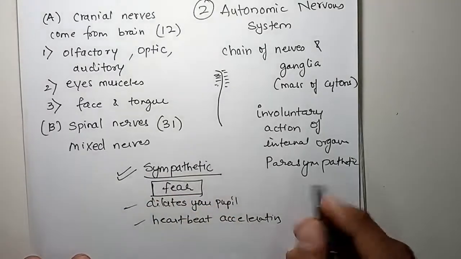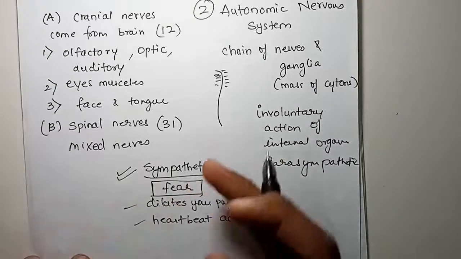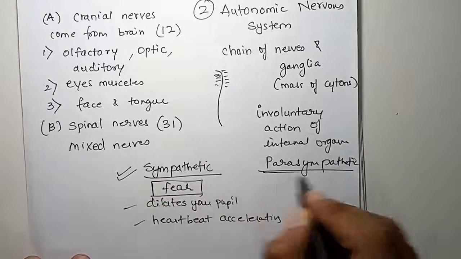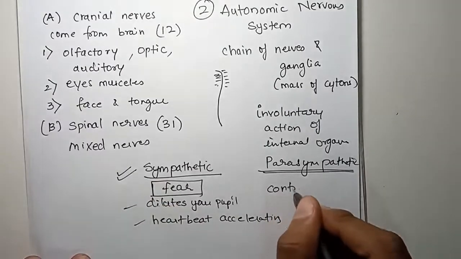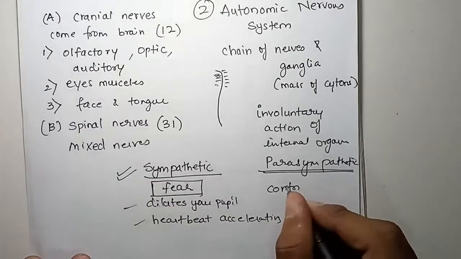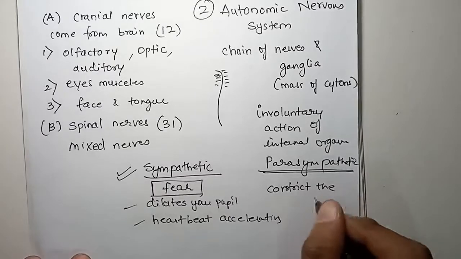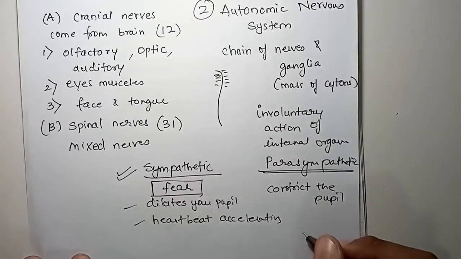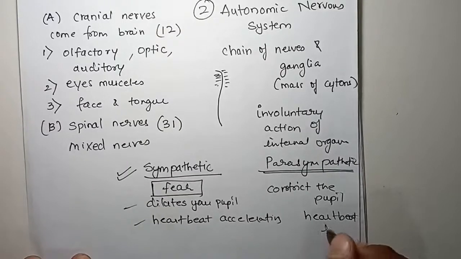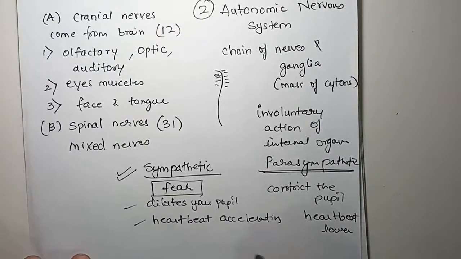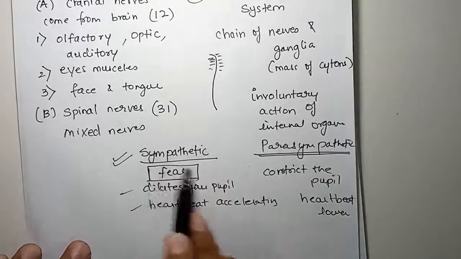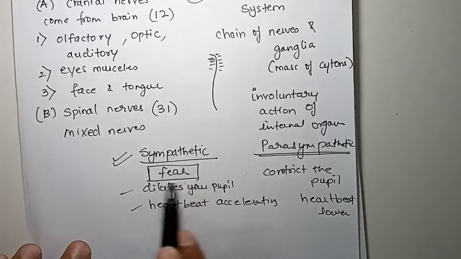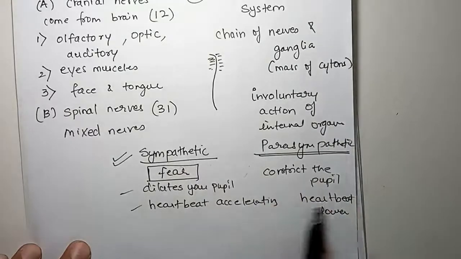Okay, and then when the situation is over, the parasympathetic nervous system will come into effect, which will do the opposite. That means it will constrict the pupil, मतलब वापस छोटा कर देगा आइज को, ठीक है. It will lower your heartbeat, it will bring it back to normal. So sympathetic nervous system happens during situations which demand emergency, and parasympathetic means normal conditions.